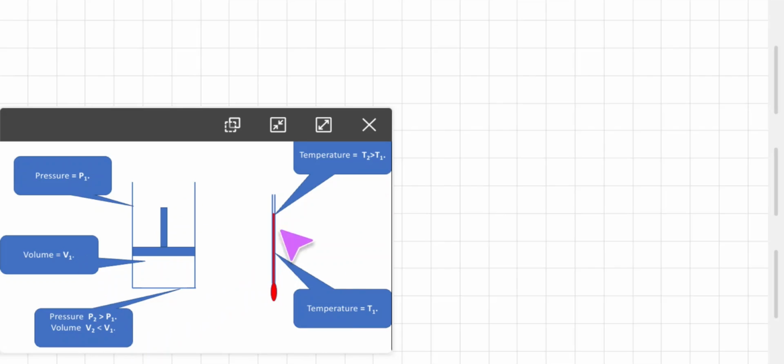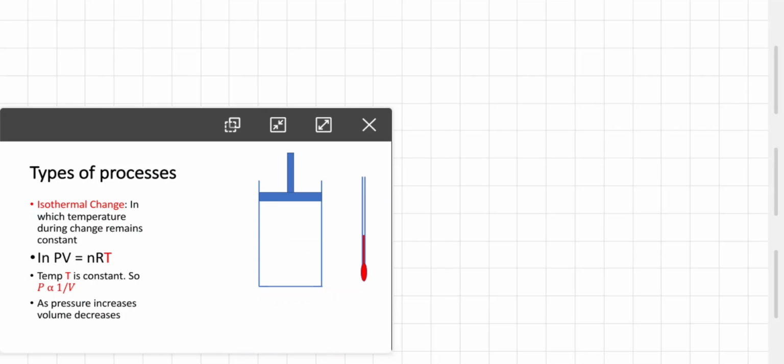All these three things are important for understanding thermodynamics. So here we have the relation PV = nRT, where R is the universal gas constant and n is the number of moles of the gas.